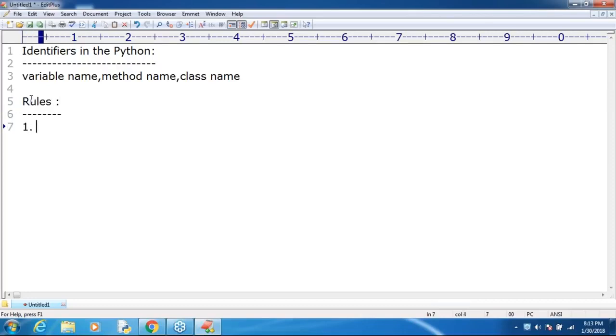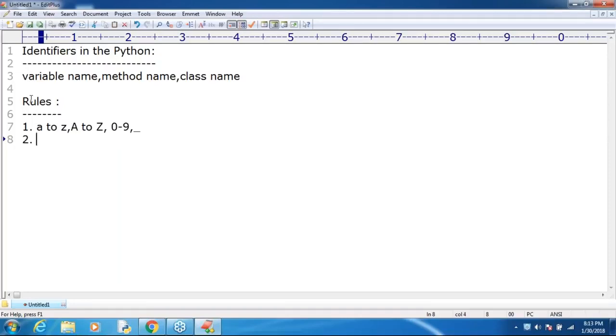The only allowed symbols in Python identifiers are alphabet symbols A to Z, either lowercase or uppercase, then 0 to 9, and only one more special symbol. Can you spell out what the other symbol is? The underscore symbol. These are the only allowed symbols in Python identifiers. By mistake, if you use any other, you will immediately get an error. The Python interpreter will give an error, remember that.